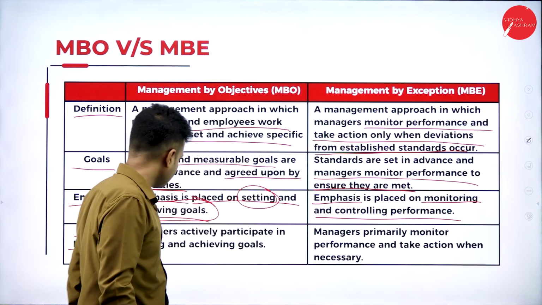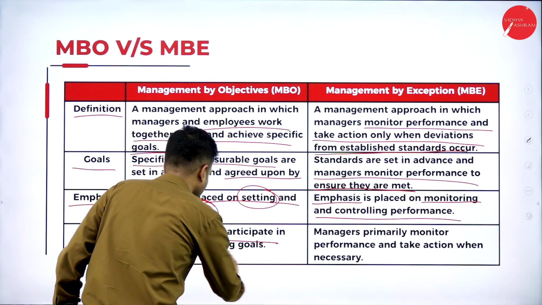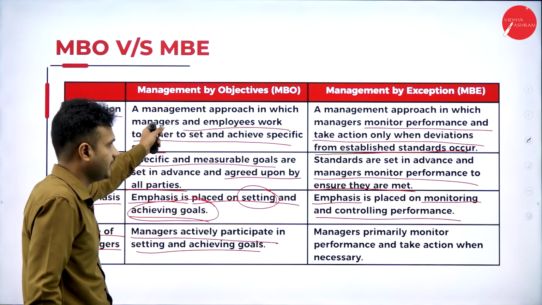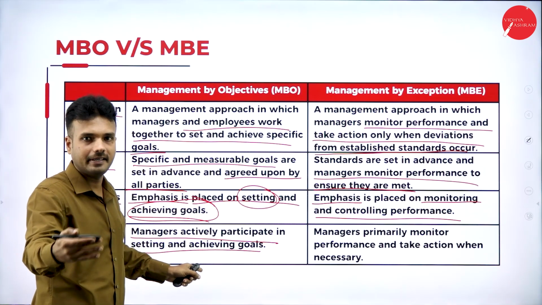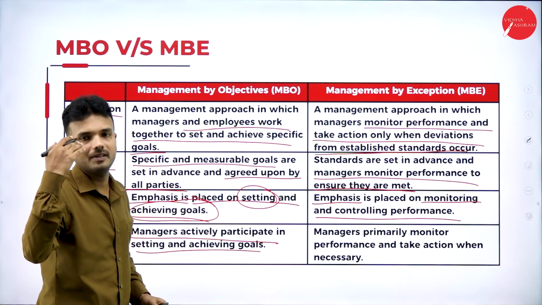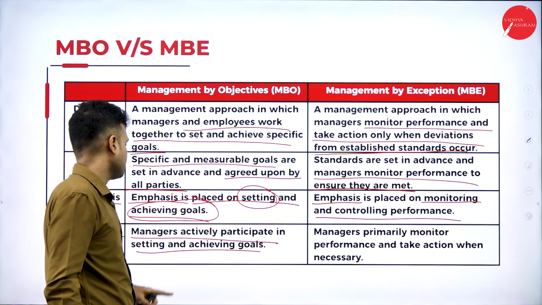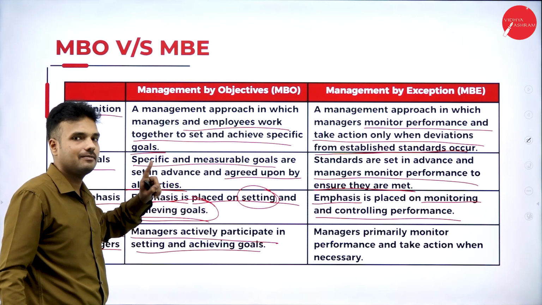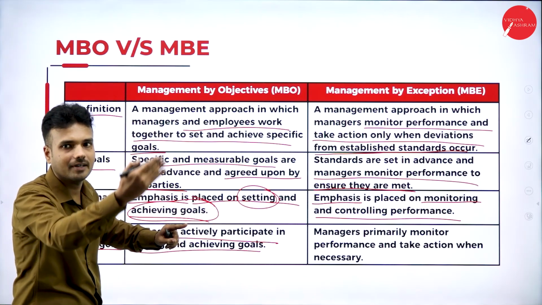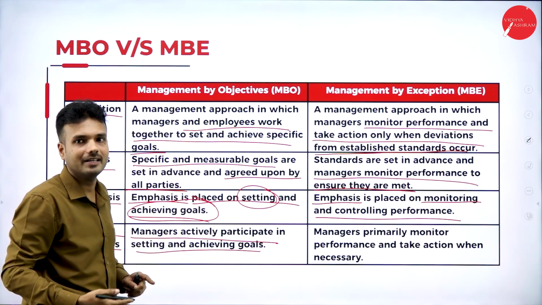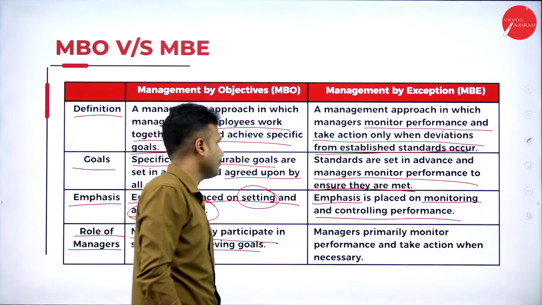In management by objectives, managers actively participate in setting and achieving the goals of the organization, as we studied earlier. They participate in all the activities with the workers so that the result is comparatively better. There will be a physical presence of the manager in each and every step, guiding his subordinates by instructing all aspects. That is management by objectives.